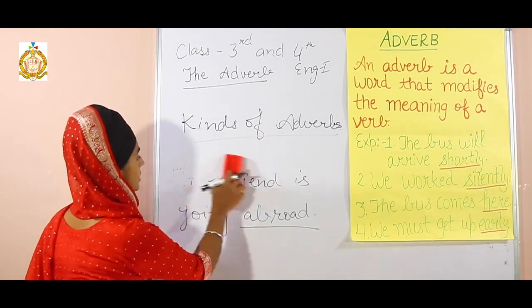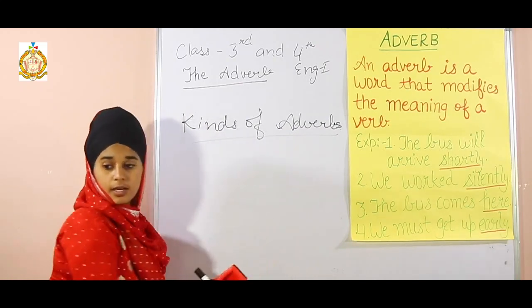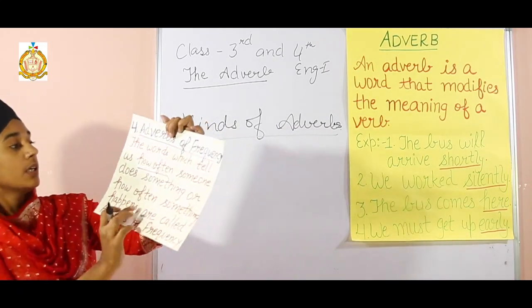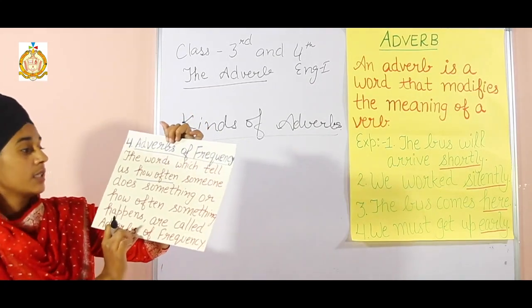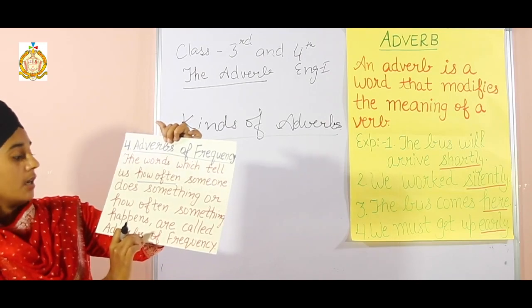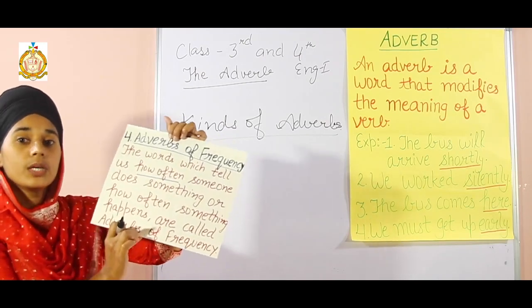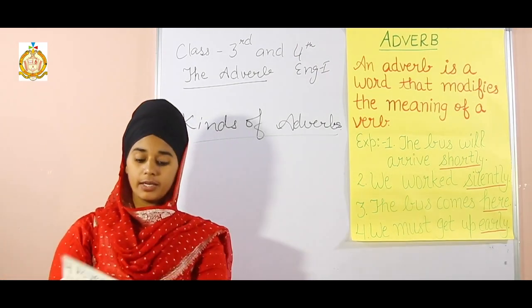Next, the last kind of adverb is adverbs of frequency. Students, the words which tell us how often someone does something or how often something happens are called adverbs of frequency. They give the answer to how often. Let's take one example.